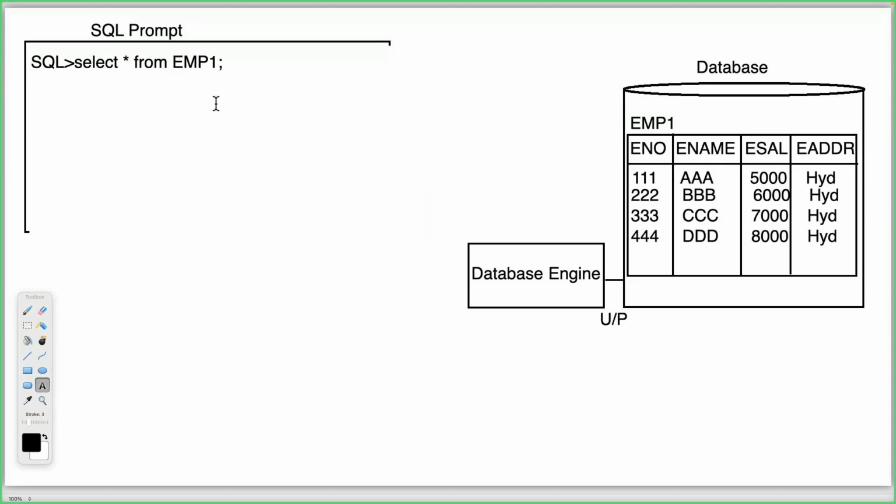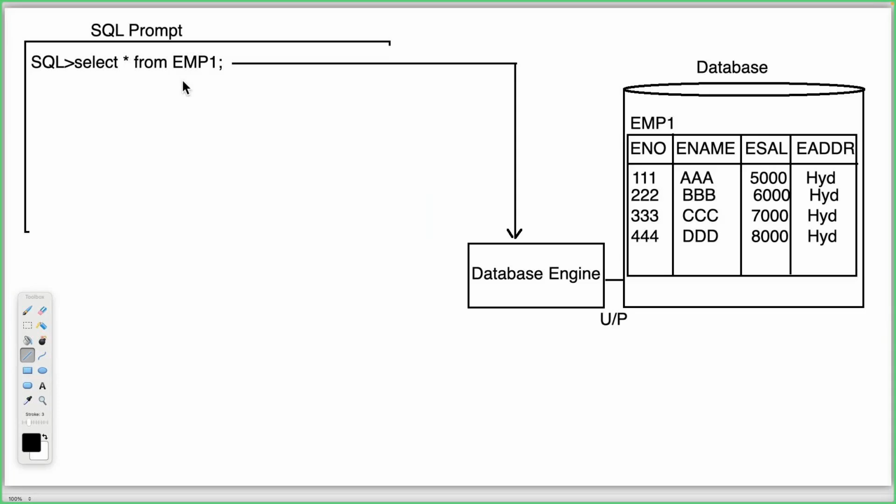Now, select star from EMP1. When we click the enter button with this particular query on the SQL prompt, automatically that query will come to the database engine. That's clear, the query will come to the database engine. Now the database engine will execute this query.